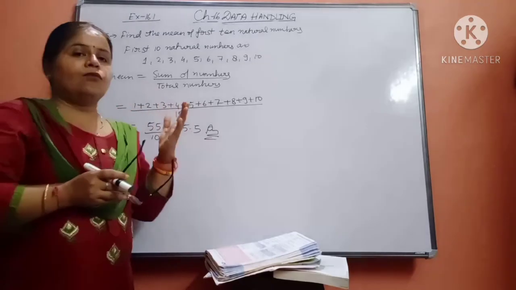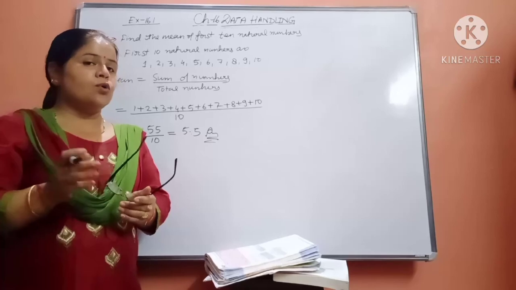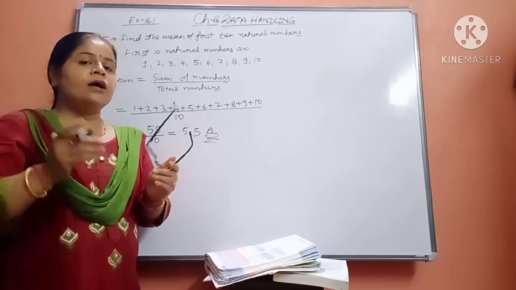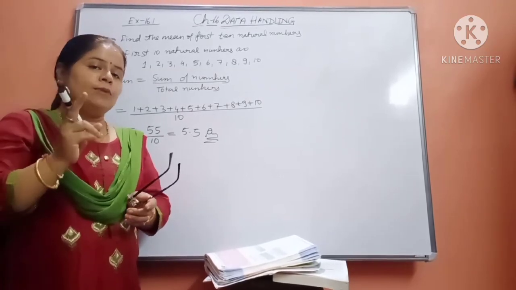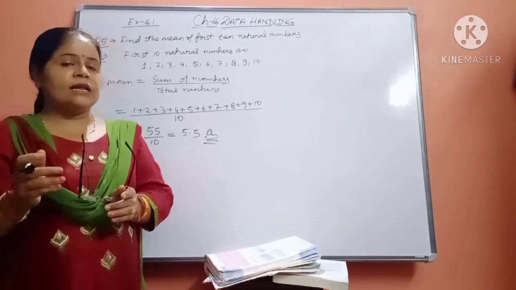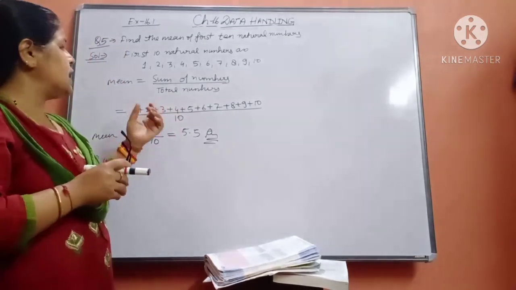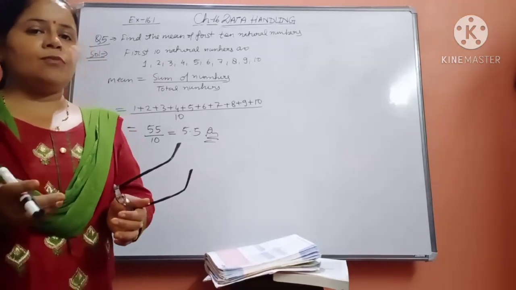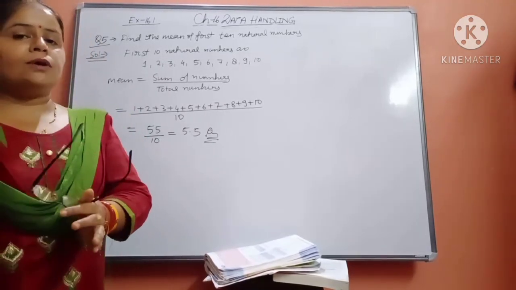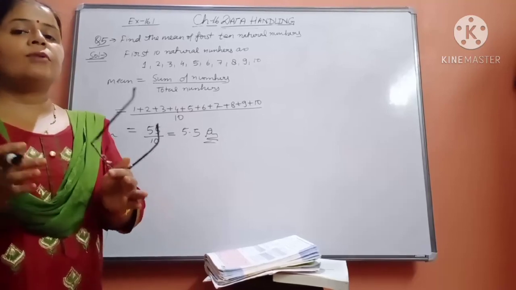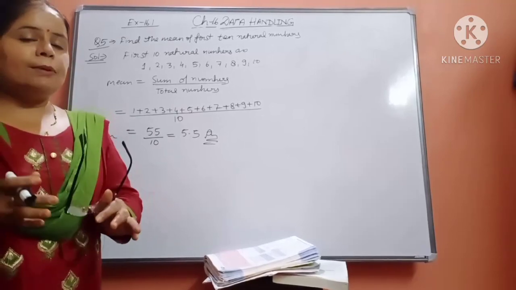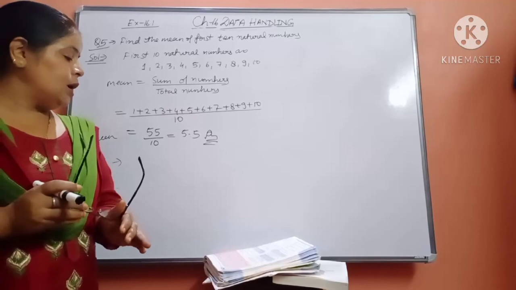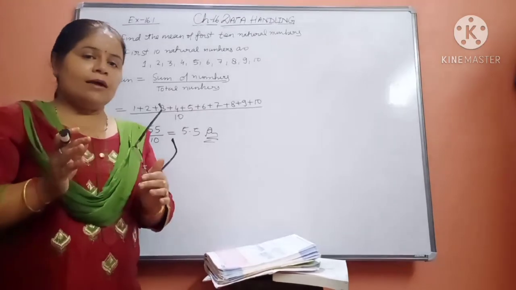And what is the formula for finding the mean of ungrouped data? For finding it we have two methods: one is for grouped data and another is for ungrouped data. In today's class we have studied the ungrouped data. And for that the formula is: mean is equal to sum of observations upon number of given observations. On the basis of this we have solved up to question number 5, and question 6 I have left for your homework.